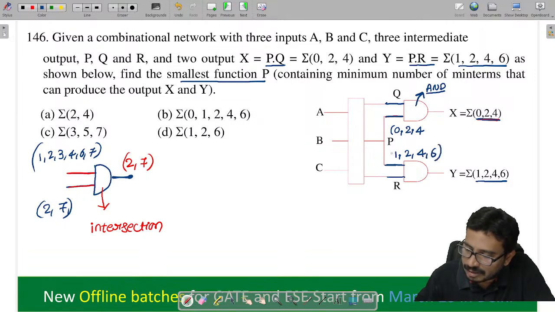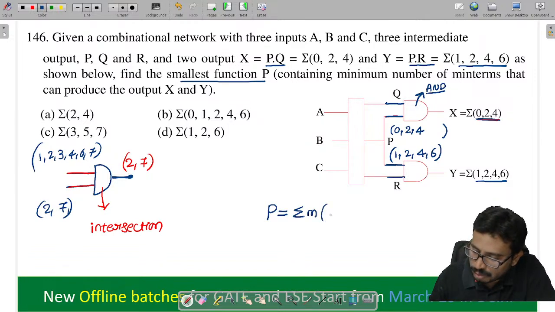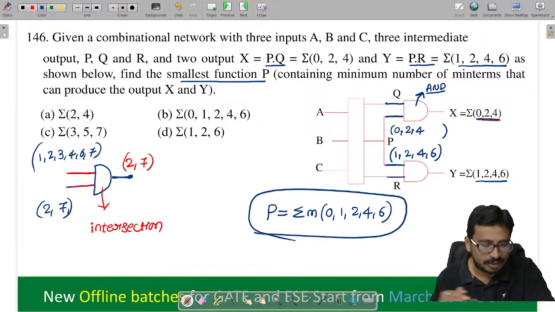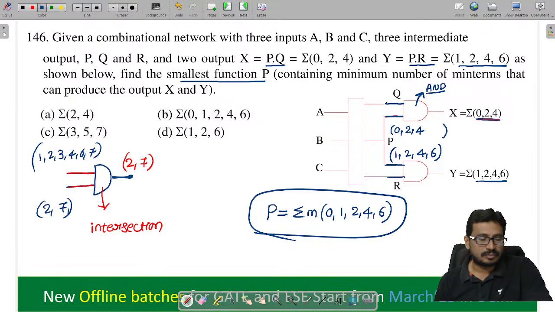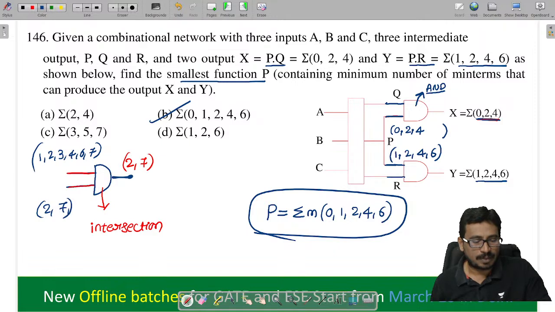Combining both of these, finally can you conclude what should be the min terms of P? 0 must be present, 1 must be present, 2 must be present, 4 and 6 must be present. Only then X will come, Y will come. So which option? Option B.